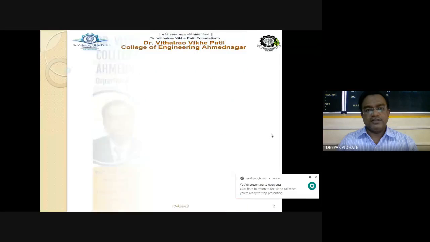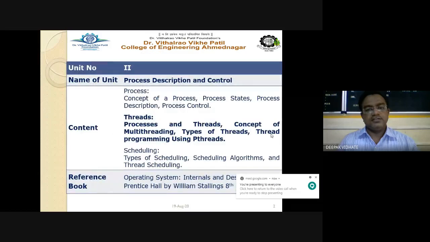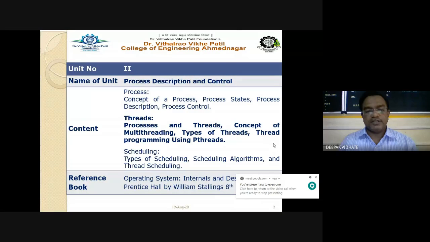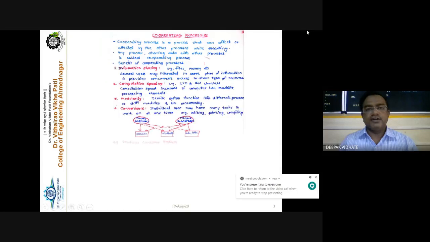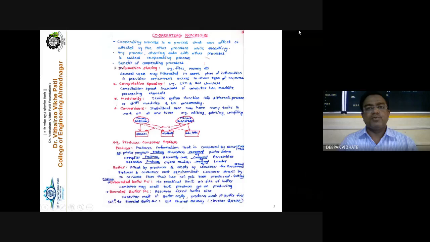So we'll start the second chapter and the second topic in the second chapter, that is nothing but threads. As we have discussed in the earlier session, in this particular topic we have to discuss process and thread, the concept of multi-threading, types of threads, and all the thread related issues. So before going to the actual thread, let us see the cooperating processes.